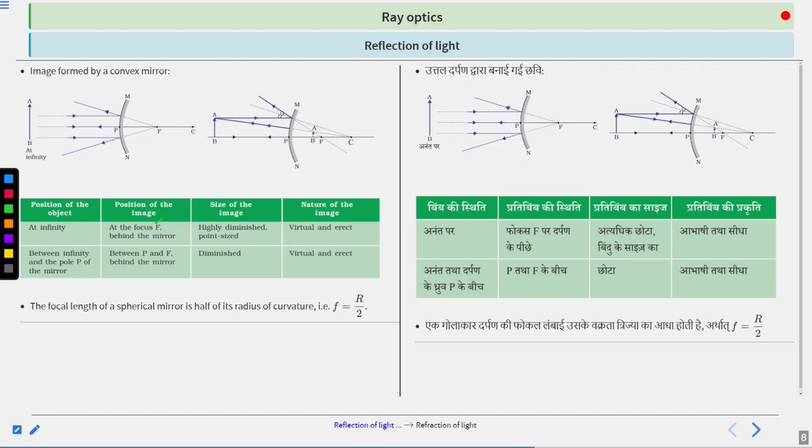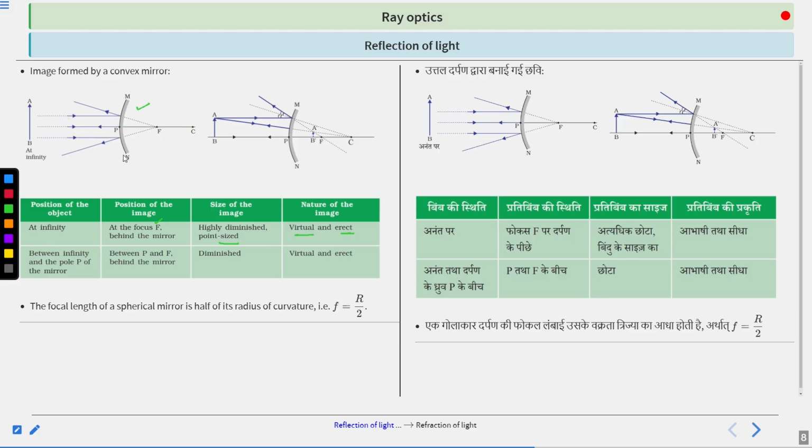So this is the pole, this is the focus, and this is the center. And this axis is the principal axis. Clear? When the ray comes from infinity, with the object placed at infinity, the position of the image is at the focus behind the mirror. The size of the image is highly diminished and point sized. And the nature of the image is virtual and erect. This is clear from this diagram.